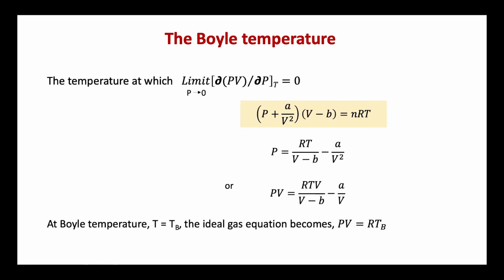Rearranging this van der Waals equation, we can write it as P is equal to RT divided by V minus b, minus a divided by V square, or PV is equal to RTV divided by V minus b, minus a divided by V. At Boyle temperature, T is equal to Tb, and the ideal gas equation becomes PV is equal to RTb.